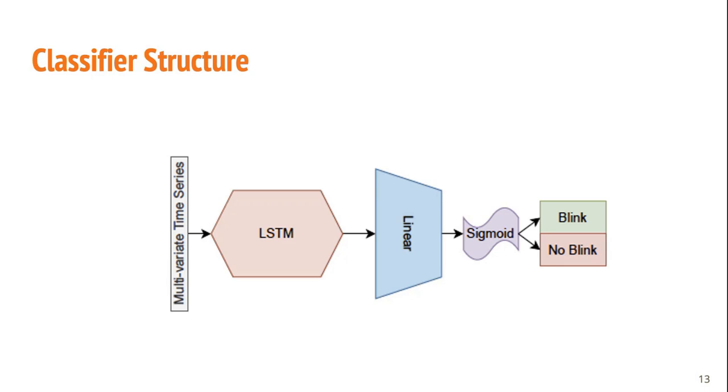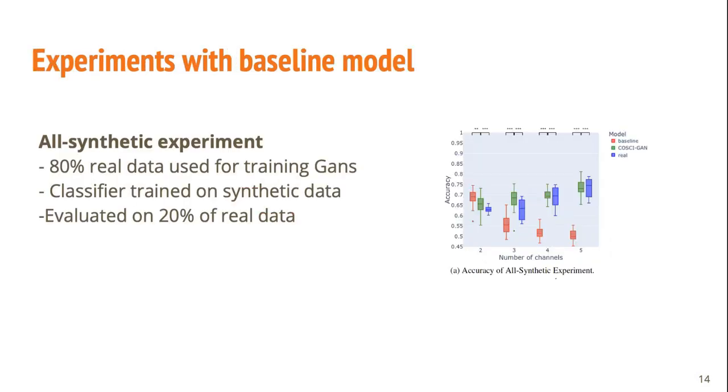Also, a base model was considered, which was an LSTM followed by a linear layer and a sigmoid. In the experiment, 80% of the real data was used to train the GANs, and the synthetic data was used to train the classifier, which was evaluated on 20% of the real data.